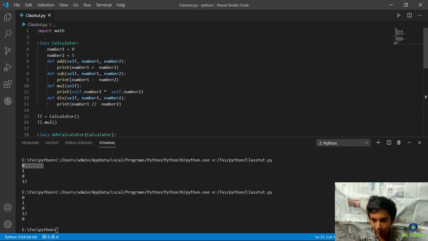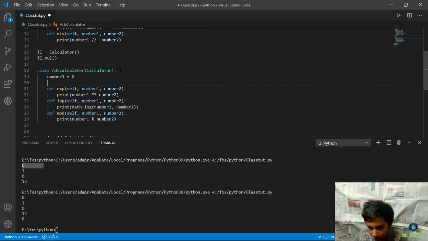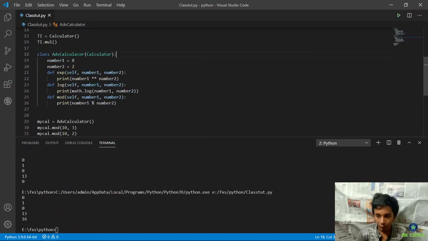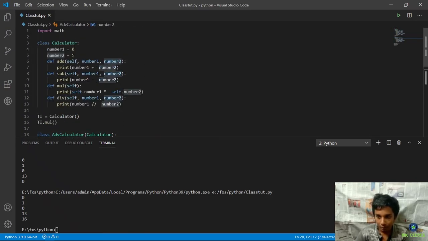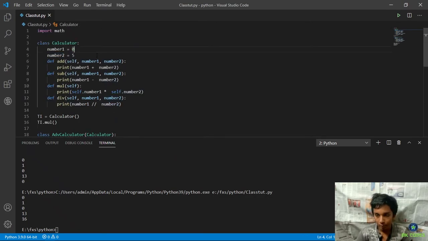So if you think that you can actually define new numbers over here, let's say number1 equals to, we are redefining it, 8, and number2 equals to 2. Now what I expected to happen is to output 16, right? And that is what happened. So basically you are taking properties also from the calculator class, and if you have the same variable name in both the things, you are overriding the value. So that's another topic. I will mostly cover that in the next video.